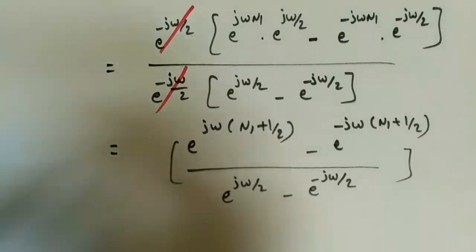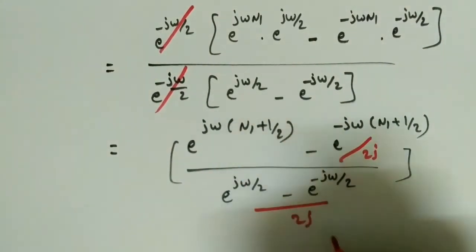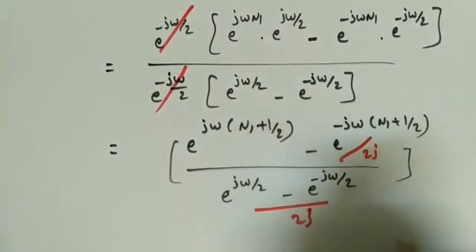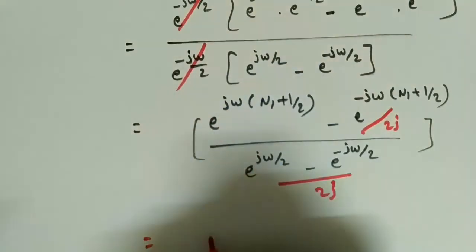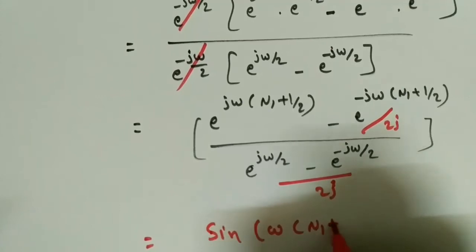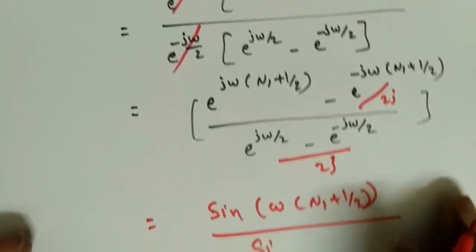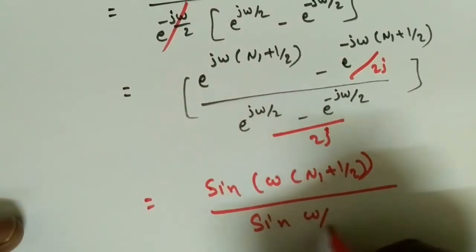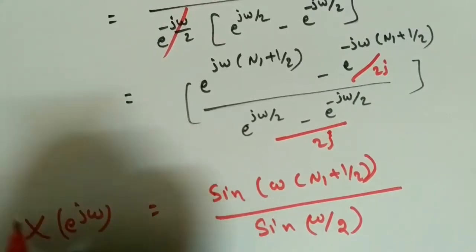Now if I divide both numerator and denominator by 2j, the 2j will be cancelled and I will get sine theta. So the result is sine omega into n1 plus half by sine omega by 2. So this is X of e power j omega.